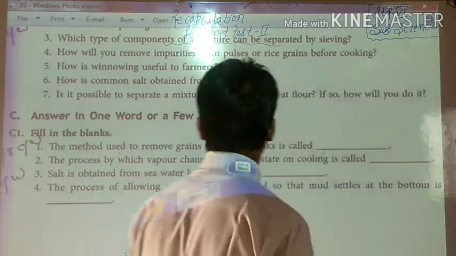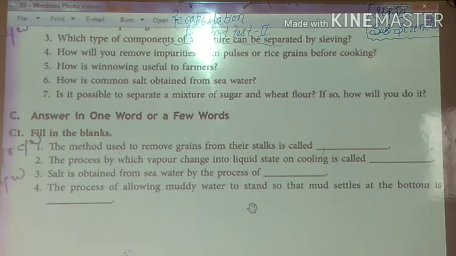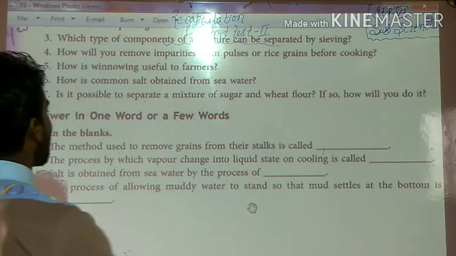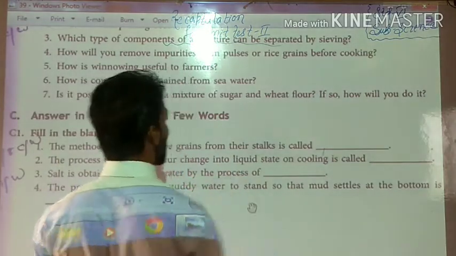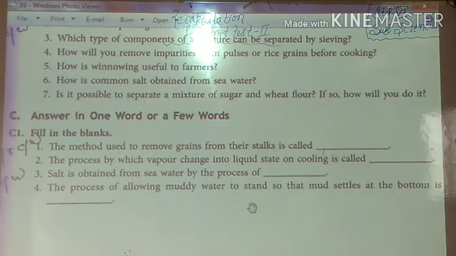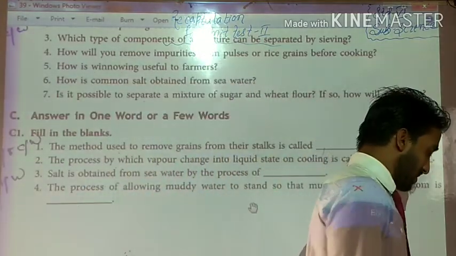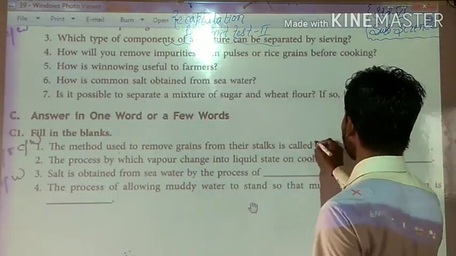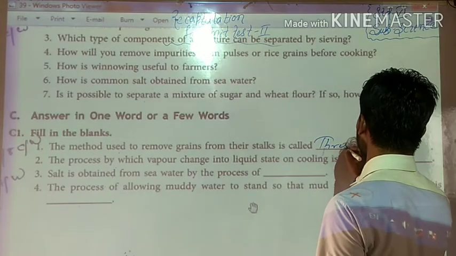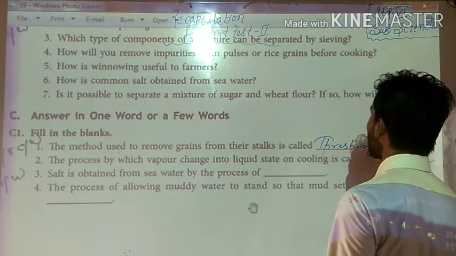Students, the question is: the method used to remove grains from their stalks is called. It's a very simple question, students. The method used to remove grains from their stalks. Have you studied it in chapter 3? What may be the answer? The answer may be threshing. Yes students, threshing. Are you getting these points?